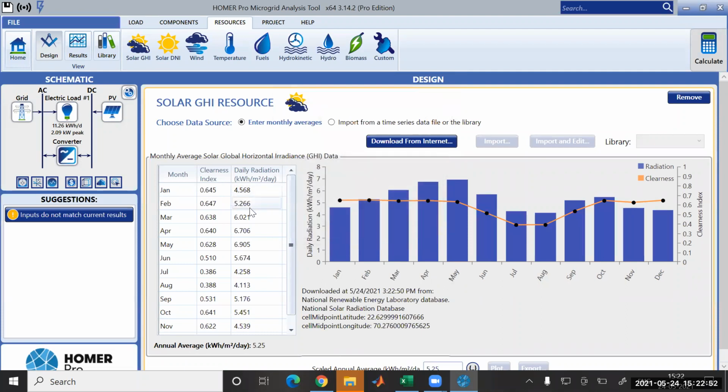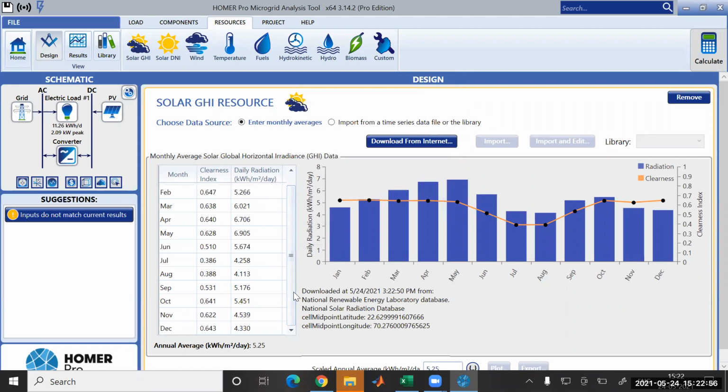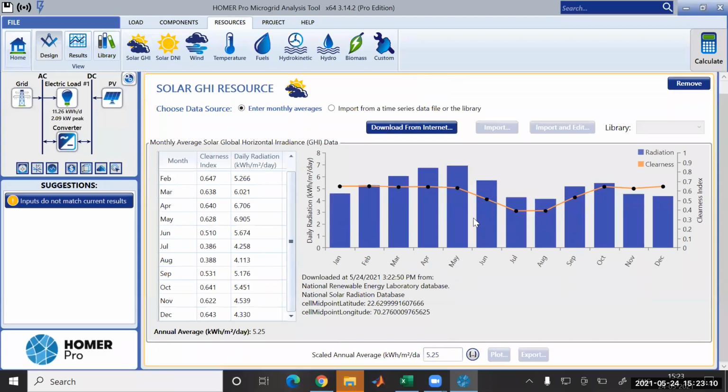Okay, see, this has been downloaded. This is your daily radiation, and this is your clearness index, meaning how clear the sky is. This data has been provided. This is the entire year graph. Fine. Now we'll calculate this.